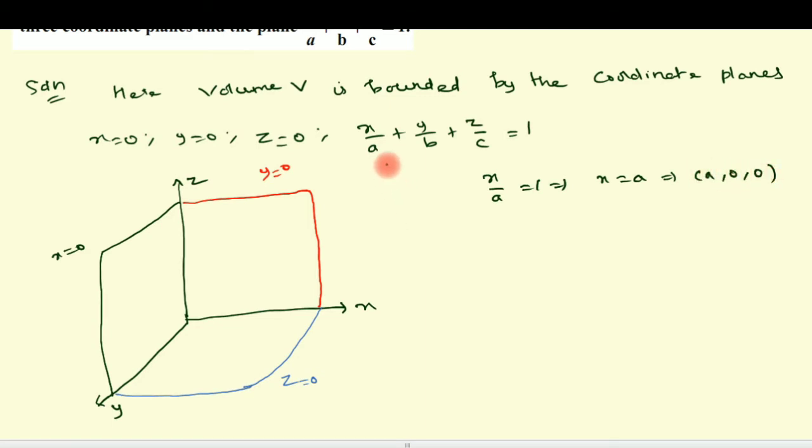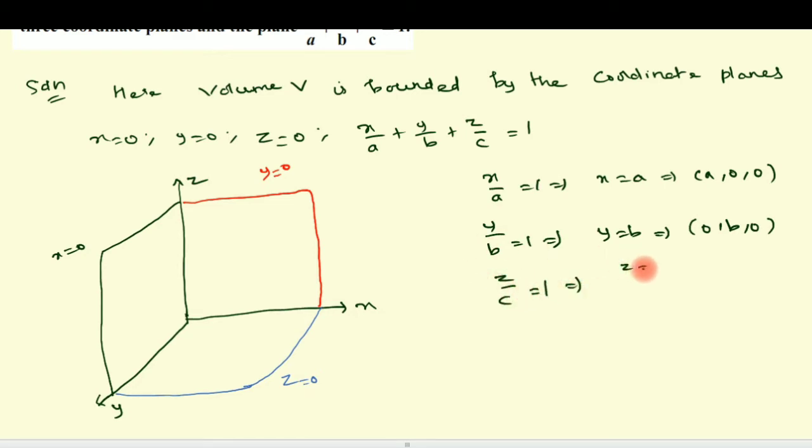Next, if x and z are 0, we have y by b equal to 1, which implies y equal to b. Therefore the point is (0, b, 0). Finally, if x and y are 0, we have z by c equal to 1, which implies z equal to c. Therefore the point is (0, 0, c).